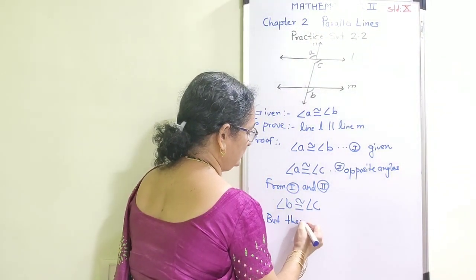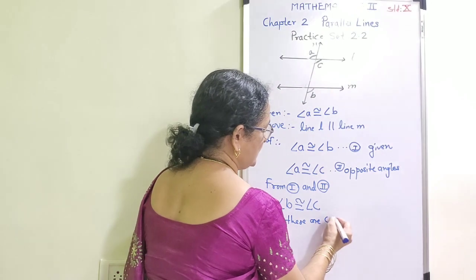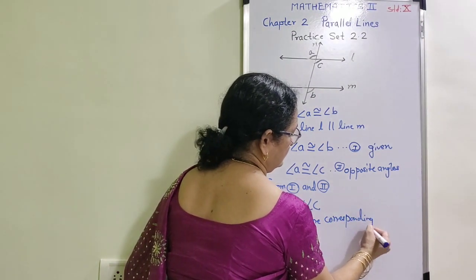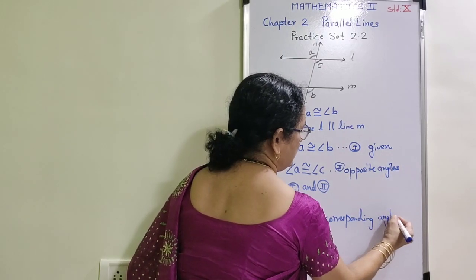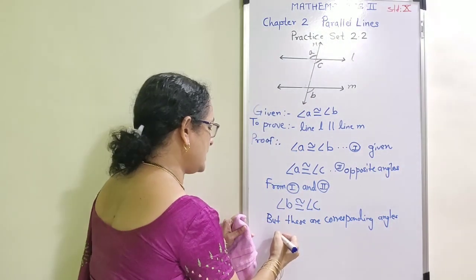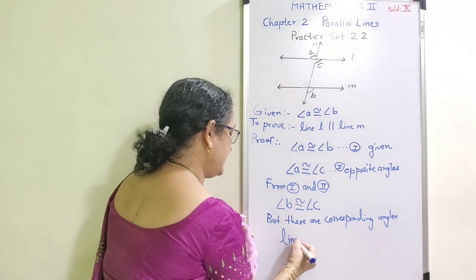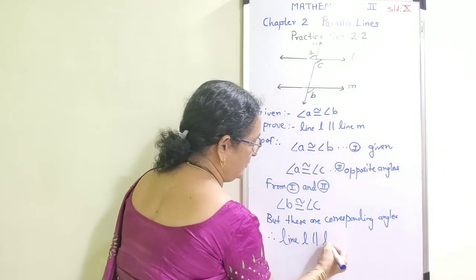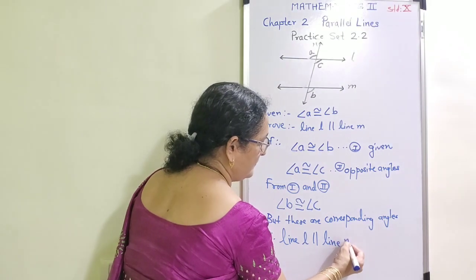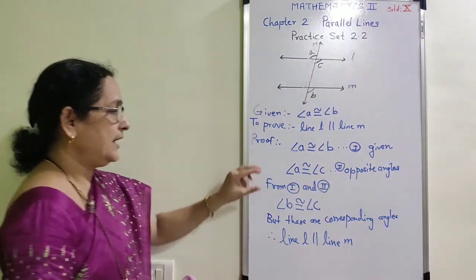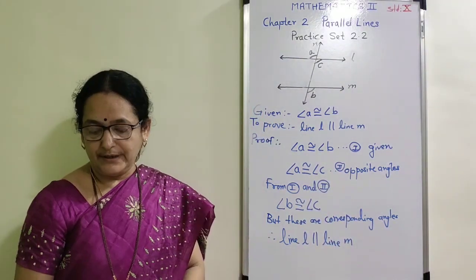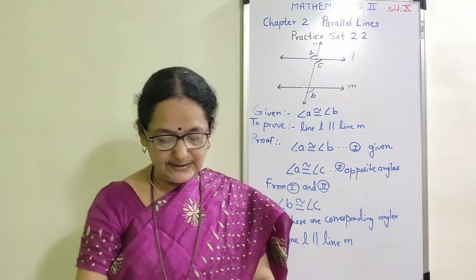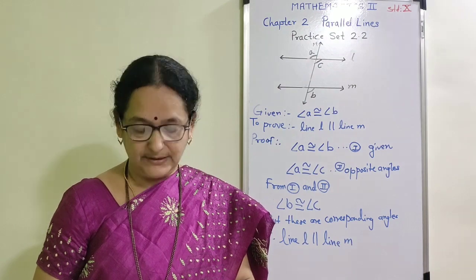these are corresponding angles, and since the corresponding angles are congruent, therefore line L is parallel to line N. With the help of only two given properties, we have completed example number 2. Now let us learn about example number 3.